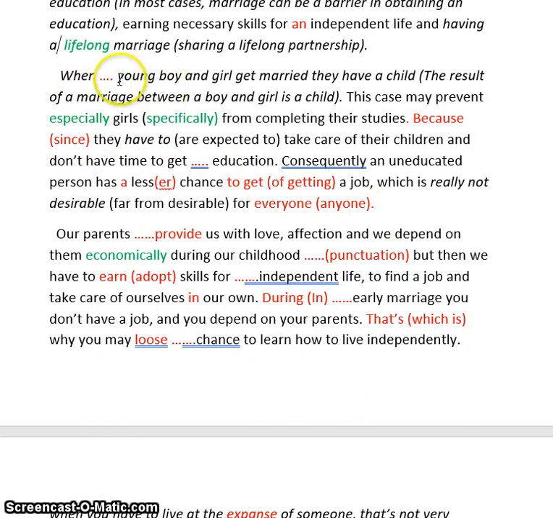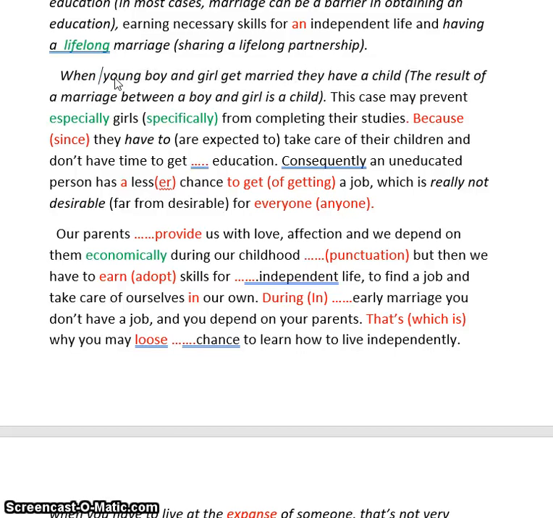When young boy, again, you have adjective, countable noun, so we need article. When a young boy and girl get married, they have a child. Very good. Let's change it a little bit to make it more advanced. The result of a marriage between a boy and girl is a child. The same sentence, but more advanced.